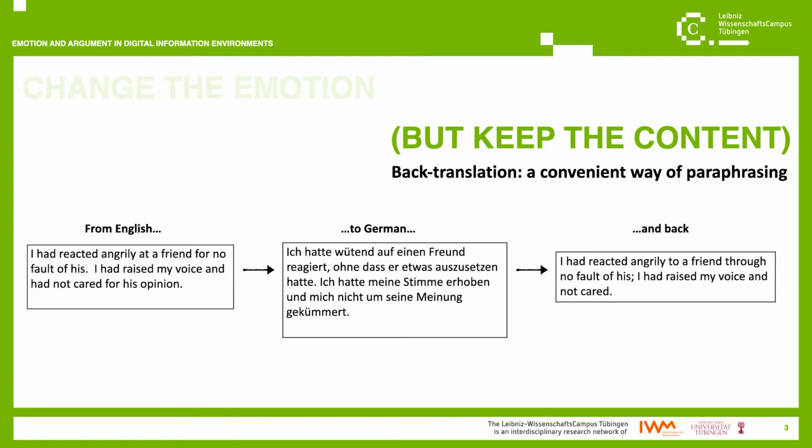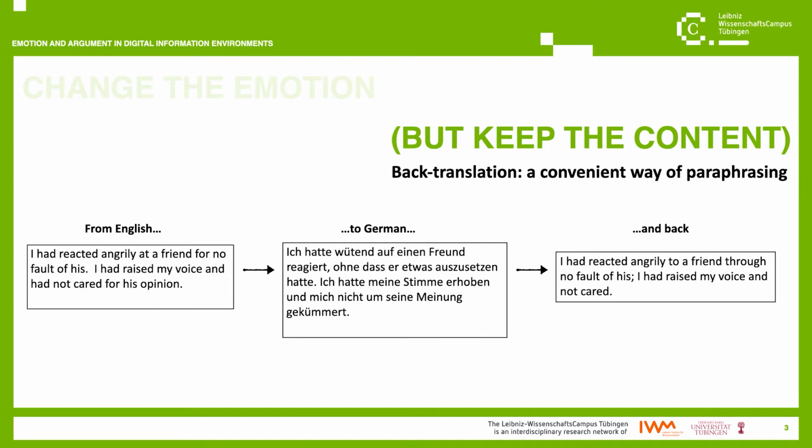The strategy I am using for keeping content is back translation. Back translating means that we translate an input text from one language to another and then back. For instance, we translate from English to German and then from German back to English. If you've ever tried this yourself with any technology for automatic translation, you may have noticed that going back to the original language doesn't always return the original input. The main content is still there, but some words may have changed, so what we obtain is actually a paraphrase of the input. For me, this is very convenient because it is a way of rewriting a piece of text.